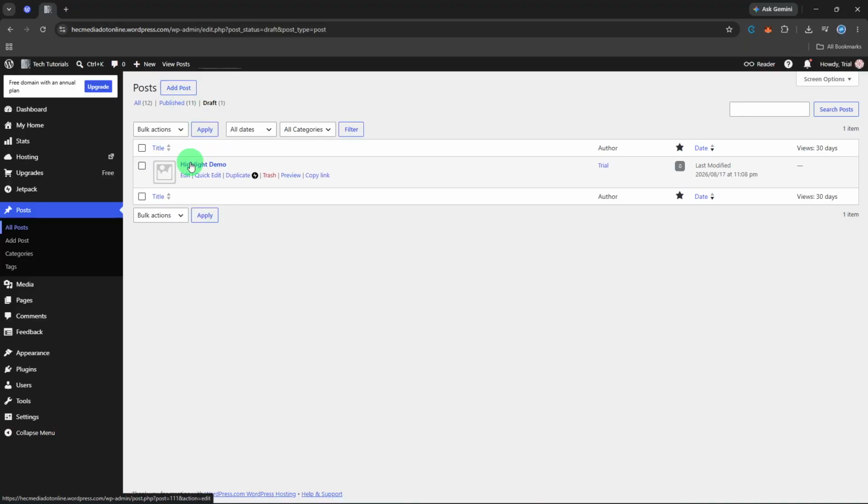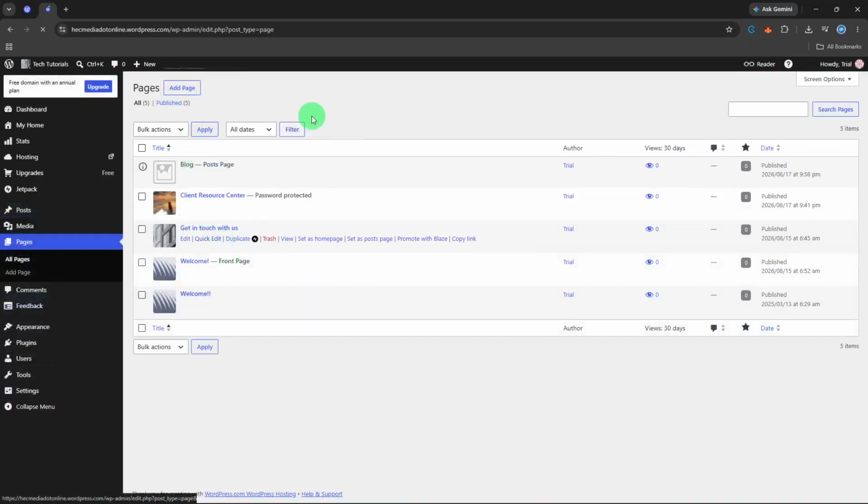For pages, click Pages, then Add New Page. Add your content and click Save Draft. The page will remain unpublished. When you come back, go to Pages, All Pages, Draft to find it. Open the draft you want to publish from Posts, All Posts, Draft.